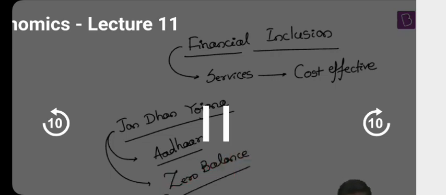These are very important. Why? Imagine there is a household in the village, a poor house. Whether it is a poor house or a rich house or a middle class house, they will require a bank account. They need a bank account. Why? To deposit money, to withdraw money. Government will transfer a lot of subsidies for them, etc.